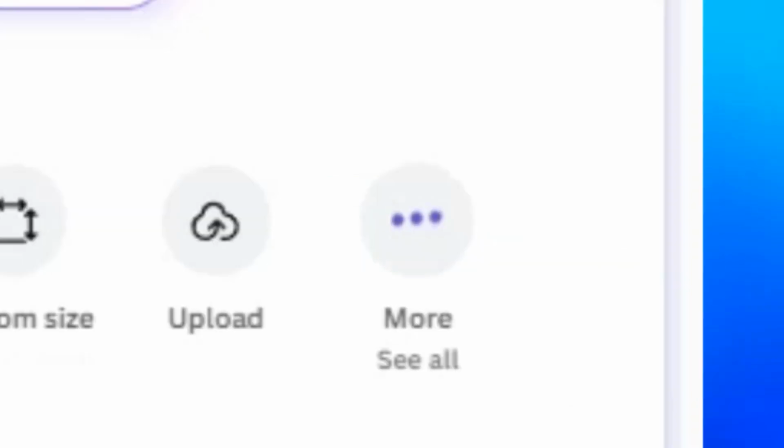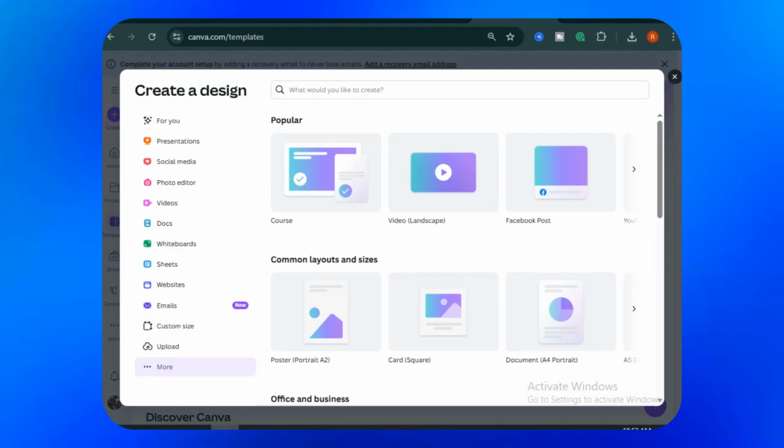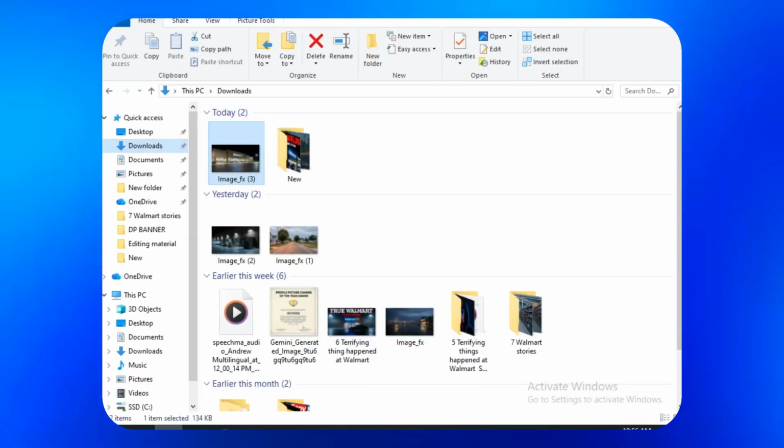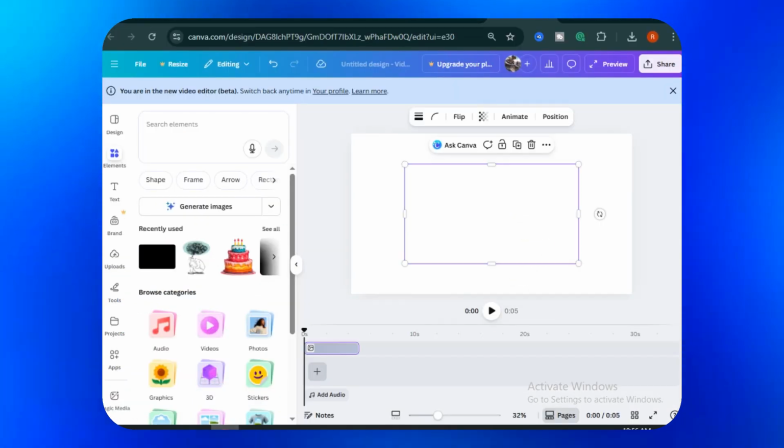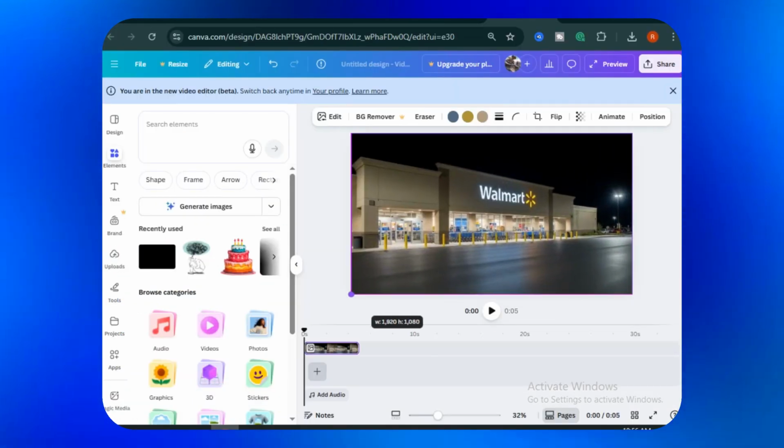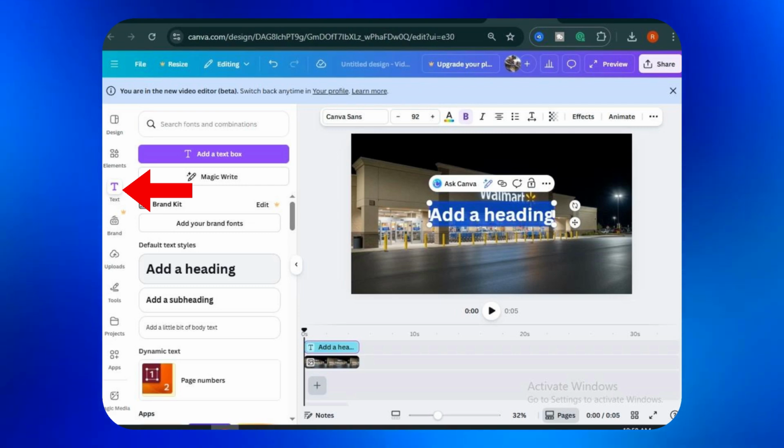Now go to Canva. Click on More, then select Video, Landscape. Upload the image you just created by dragging and dropping it into Canva. Scale it up until it fits the frame properly. Next, click on the text button and add your text.